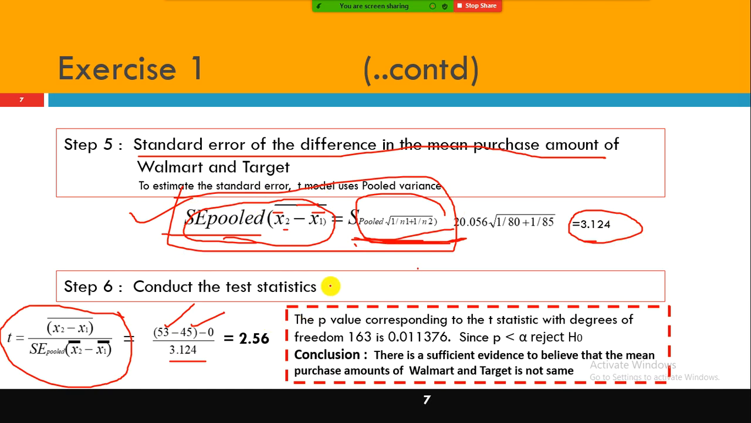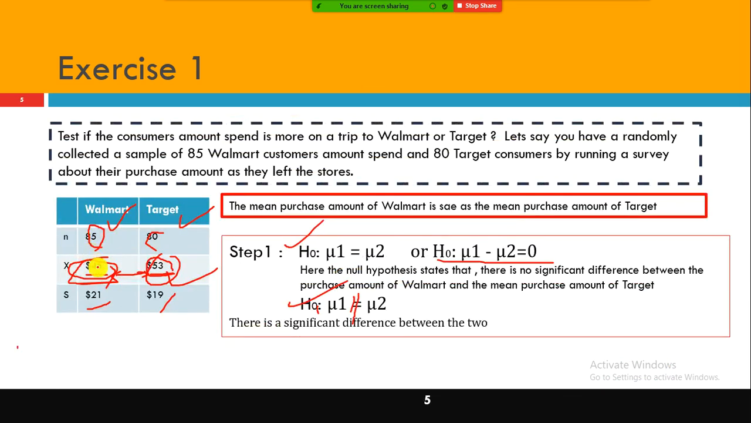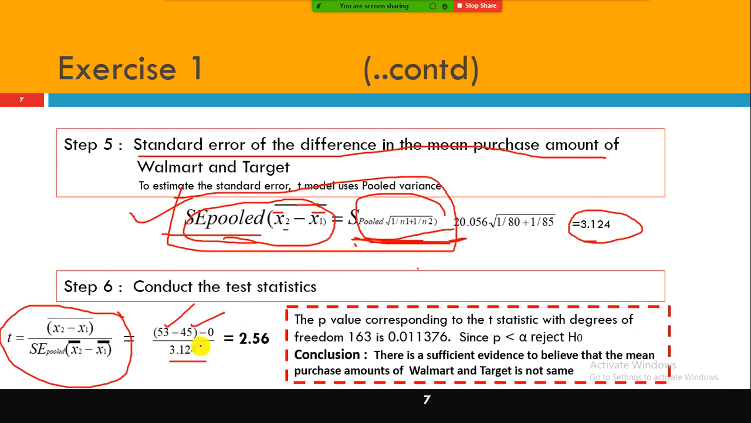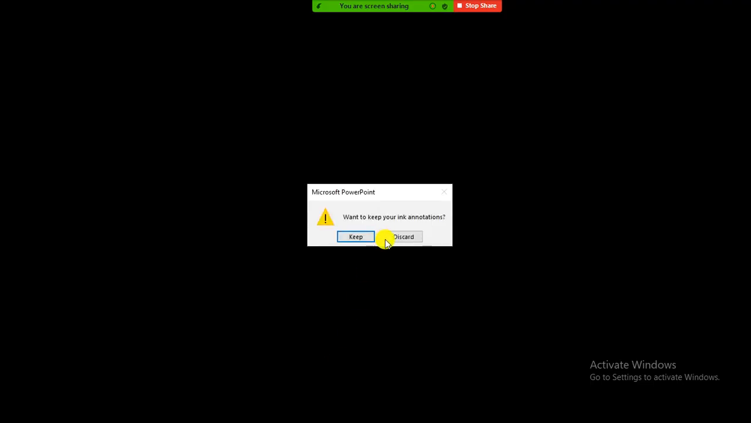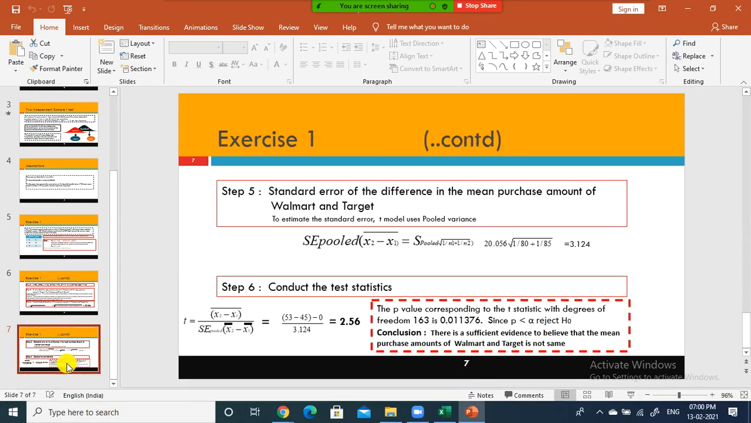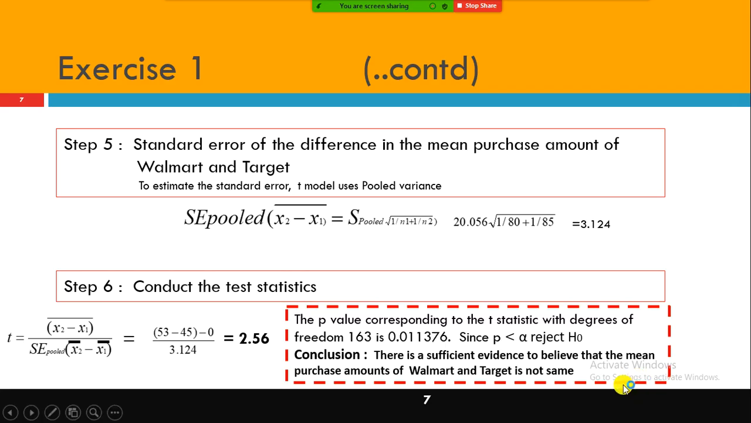The next step is the test statistic. As I told you, 53 minus 45 divided by 3.124, you get 2.56. But we have the degrees of freedom, which is 163, and the alpha value is 0.05. There is a different table for this, and I did not put the table here. You don't have to worry about the table, because we don't use the tables.